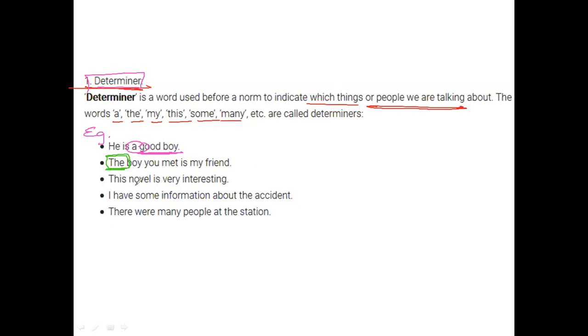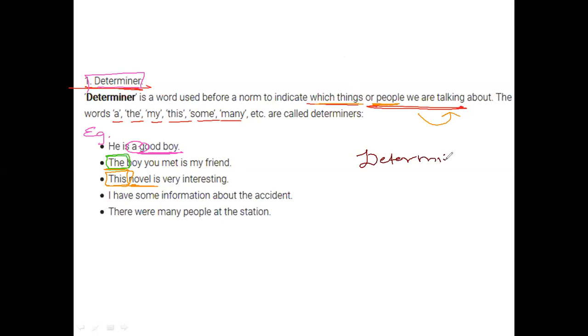So we're talking about a novel. So what you can easily correlate is that thing or people we are talking about. So this is something that you should determine and keep in mind while you are looking for determiners.